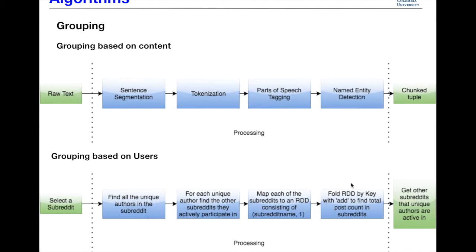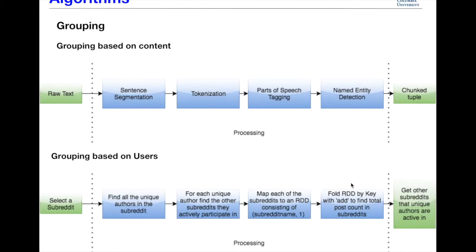We perform grouping. One type of grouping is grouping based on content. We take the raw text, we perform sentence segmentation, we tokenize it, we perform parts of speech tagging, named entity detection, and we get the chunk tuple. In this case would be either the person or the organization most mentioned in a thread. These are also termed as top references, which would be given later in the slides.